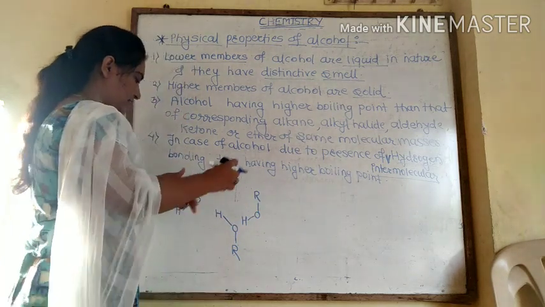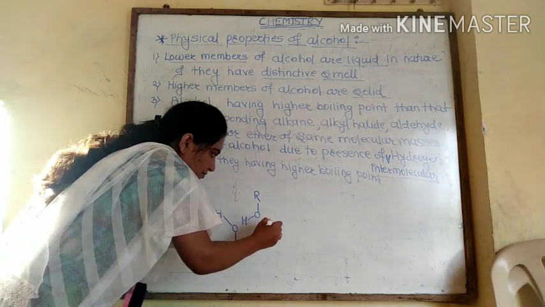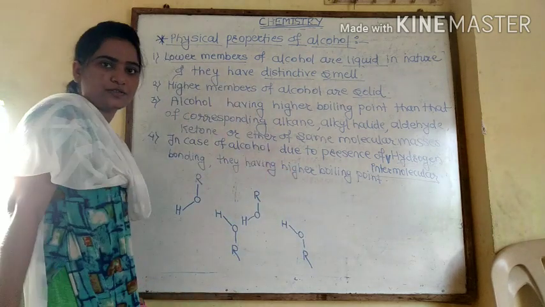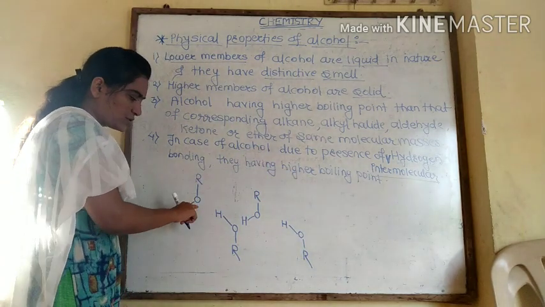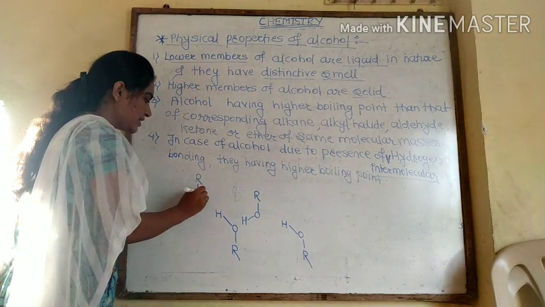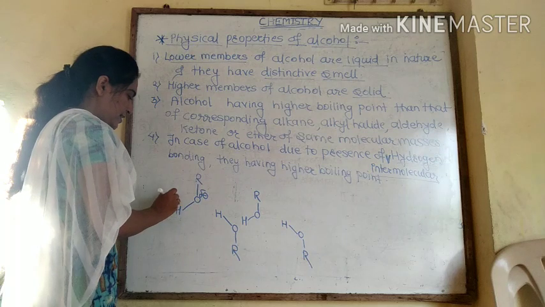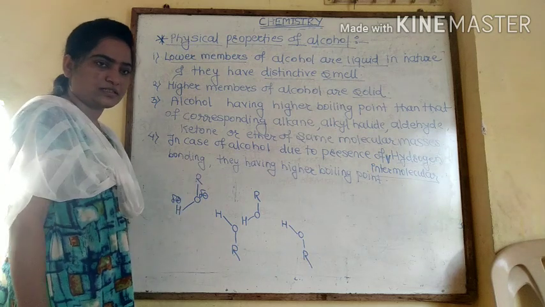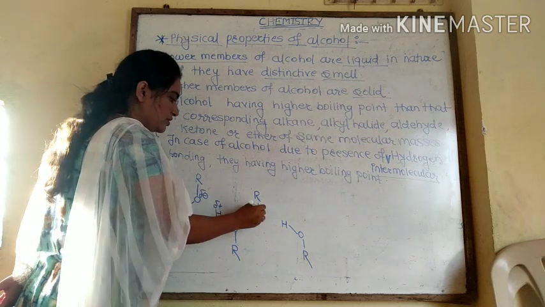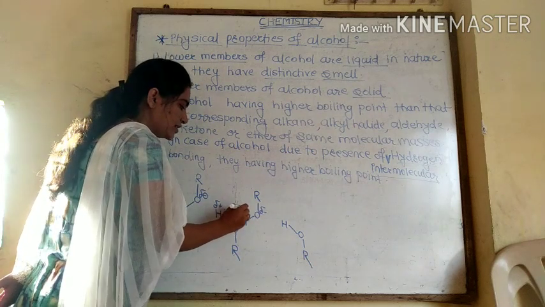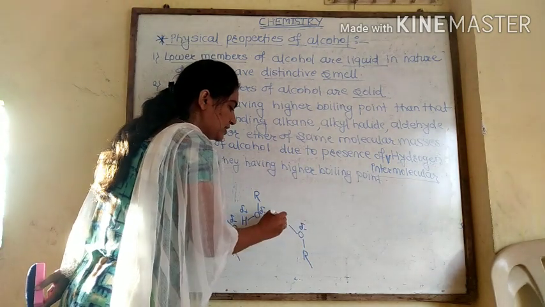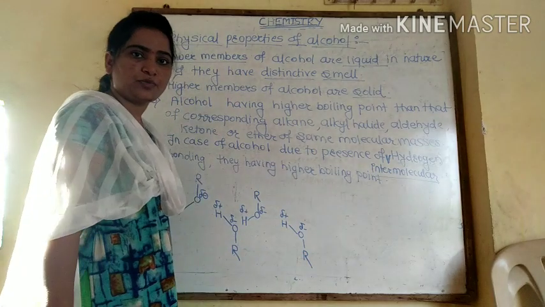Fourth molecule is again here, again fourth molecule we can write here HOR, and likewise so on. So what happened? This oxygen is more electronegative than hydrogen atom. Therefore, oxygen carries partial negative charge and hydrogen carries a partial positive charge. Here also oxygen partial negative, hydrogen partial positive. Again here oxygen carries partial negative and hydrogen carries a partial positive.